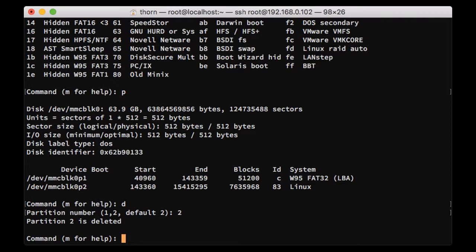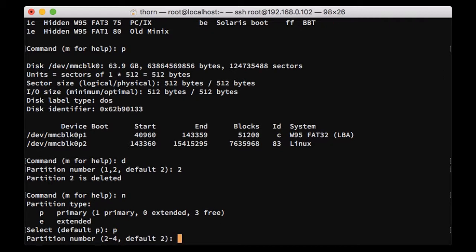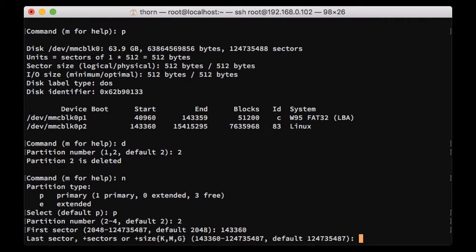Now I type in N for creating a new partition, and I put primary, right? Partition number would be 2. So it would be 143360.